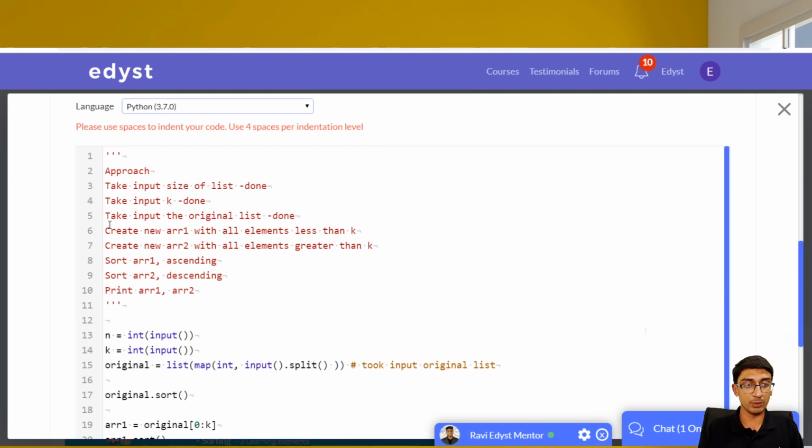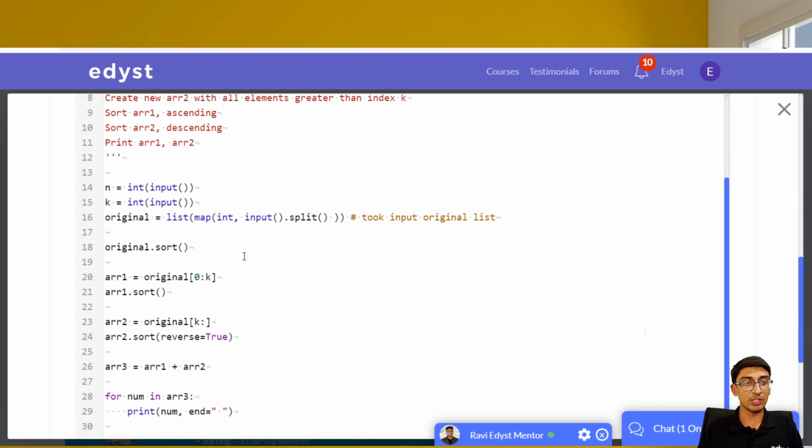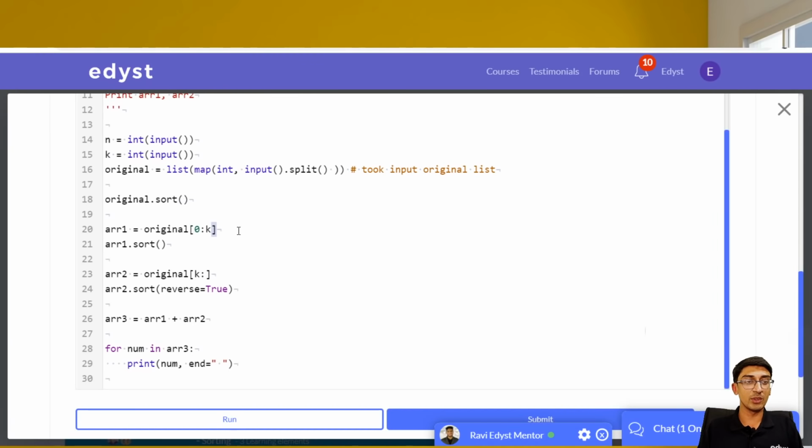What we need to do, the approach will change a bit over here. What we do is take the input original list, sort the original list, right, this is done. Then create new array 1 with all elements less than index k. Then create new array 2 with all elements greater than index k. Then sort array 1 ascending, sort array 2 descending, print array 1 and array 2. So that's what we did over here. We first sorted this array, then we took the first k elements of the original. This is how you take it in Python, by the way. If you just want to extract the first slice, that is 0 to the kth element, you take the array 1 over here and sort the array.